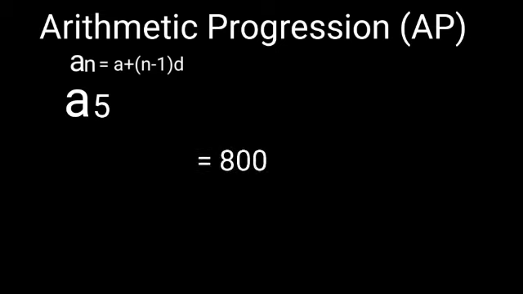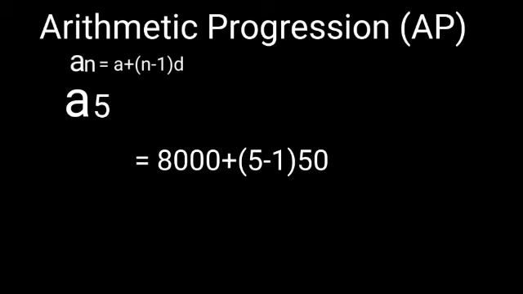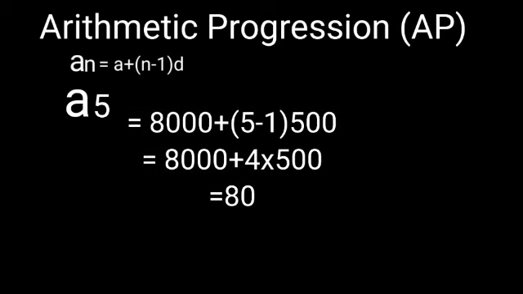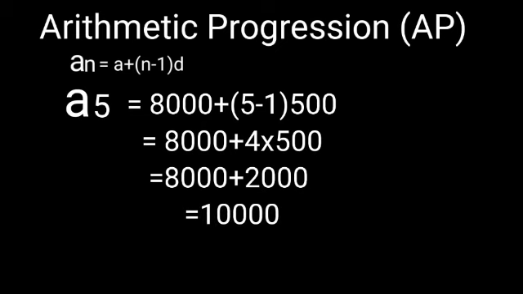Therefore, by substituting it in our general form, that is an is equal to a plus (n minus 1) d, what do we get? An means a5, fifth year, so a5 equals 8,000 plus (5 minus 1) into d. What is the common difference? Yes, there is an increment of 500 per year. So the common difference d will be equal to 500. Calculate it, we will get 10,000 rupees. So for the 5th year, her salary would be 10,000 rupees.